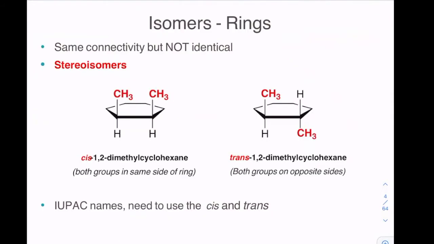In terms of cyclic compounds or rings, we have this example where we have our two methyl groups on the same side of the ring. We call that cis, and the two methyl groups on the opposite side of the ring, we call that trans. This is an example of a stereoisomer, and specifically, they are diastereomers.